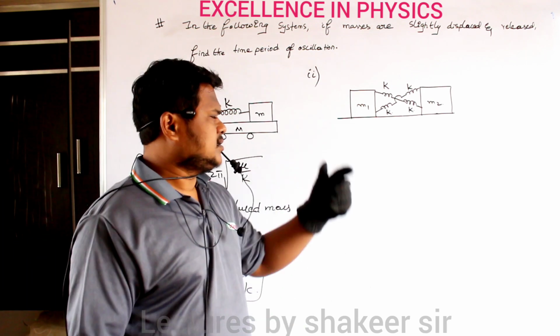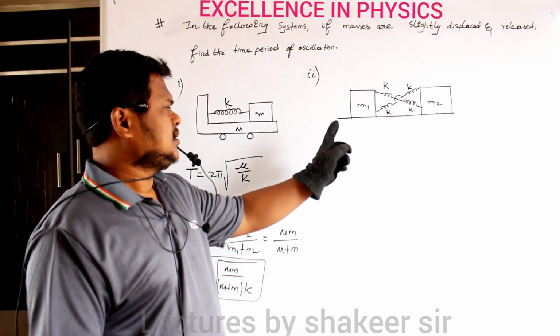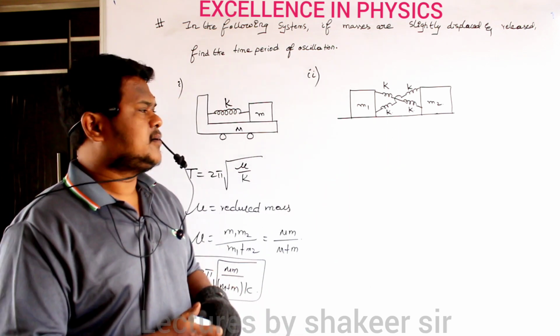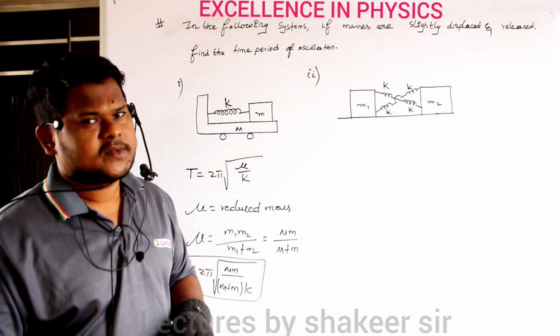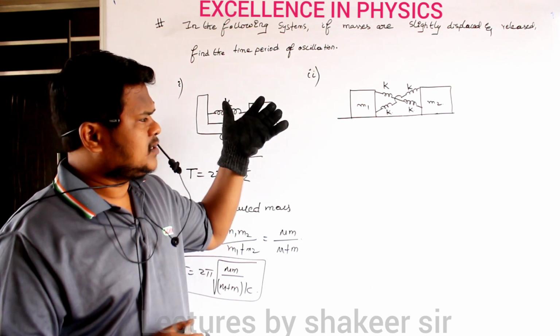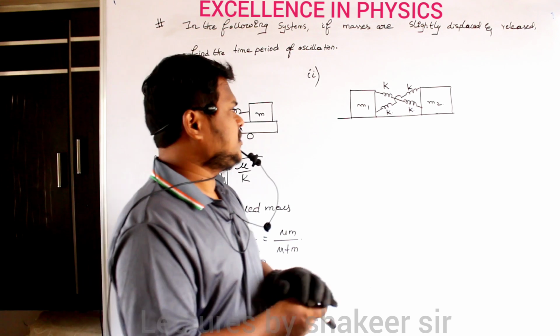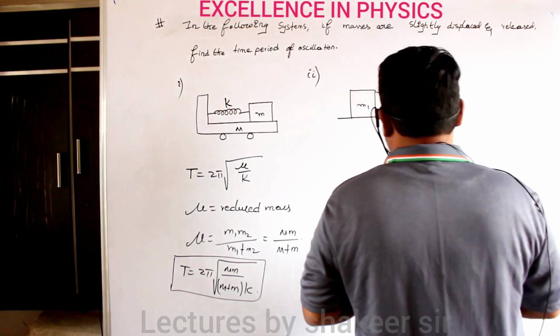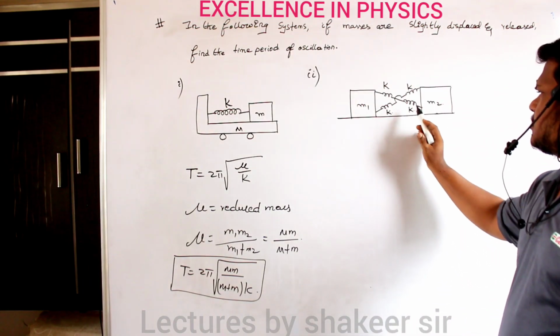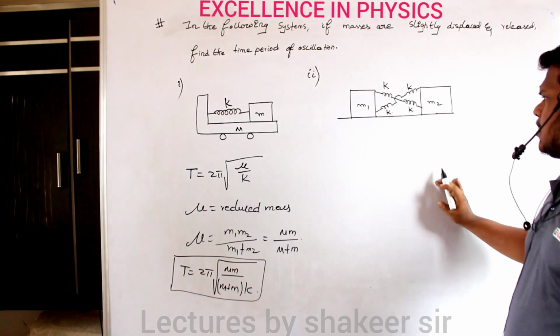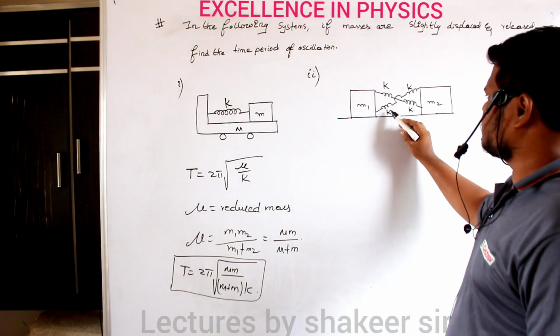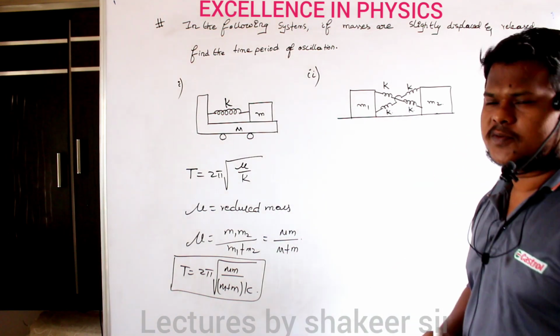Now if I see the second body, here these two masses are connected by 4 springs. So how can I calculate the equivalent k value of these springs? Let us see. First of all, these two springs are connected in series. Similarly these two springs and these two springs also are connected in series.